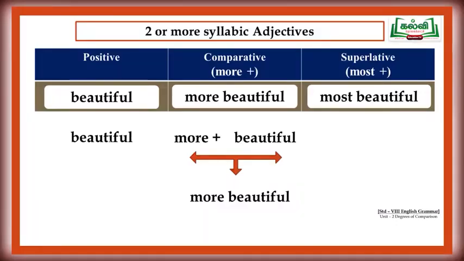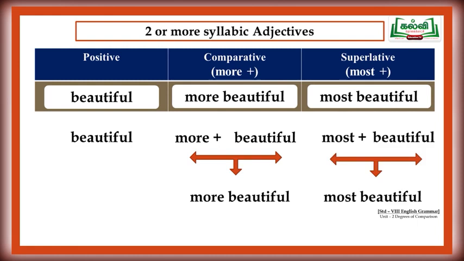In the beginning of the word, we add more plus beautiful: more beautiful. For the superlative degree, we add most plus beautiful: most beautiful. So, we get beautiful, more beautiful, most beautiful. We will see some more examples for this rule also.